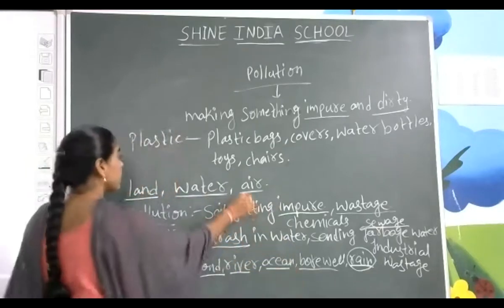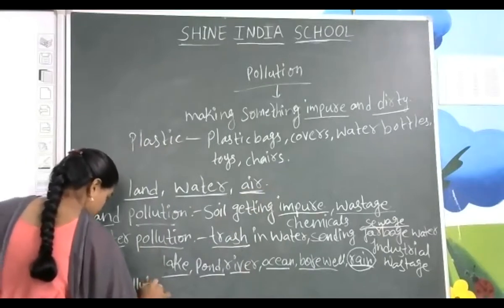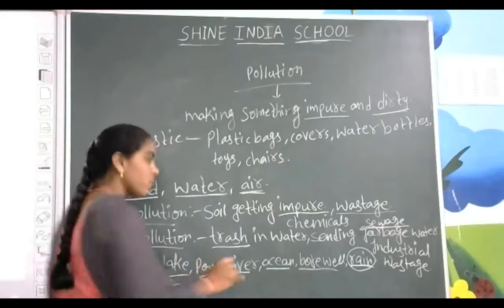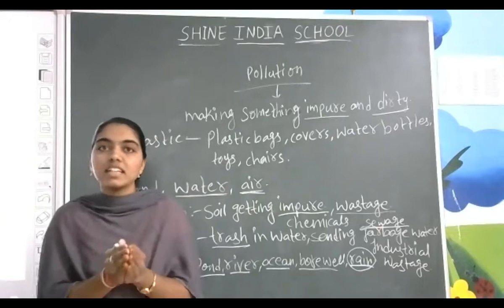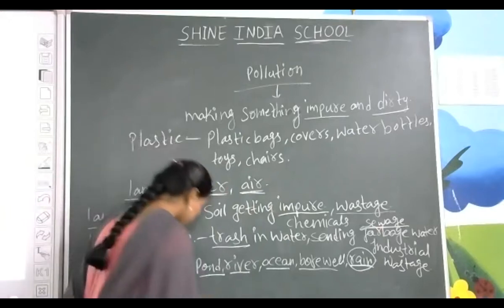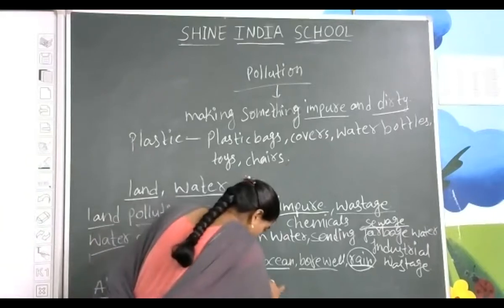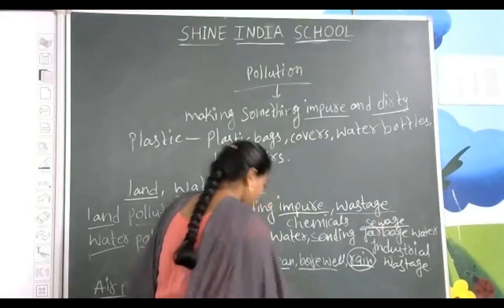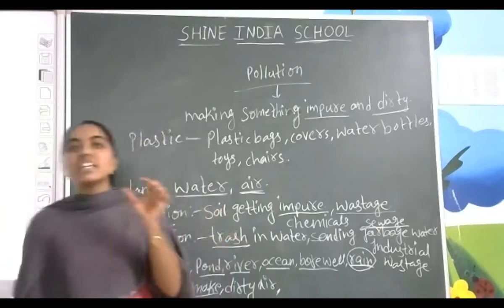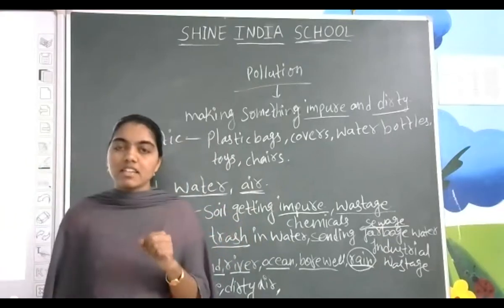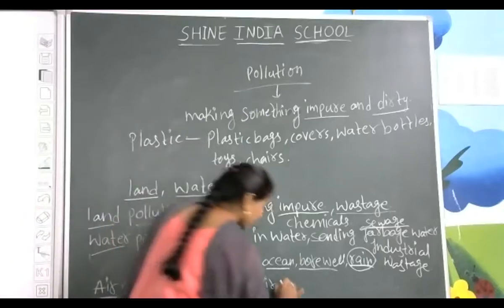Next one, what is the next one here? Air pollution. How does air get polluted? We are not going to send anything into the air, right? But we are going to send smoke, dirty air. What is meant by smoke here? Smoke comes out from our vehicles. Smoke comes out from the factories also.